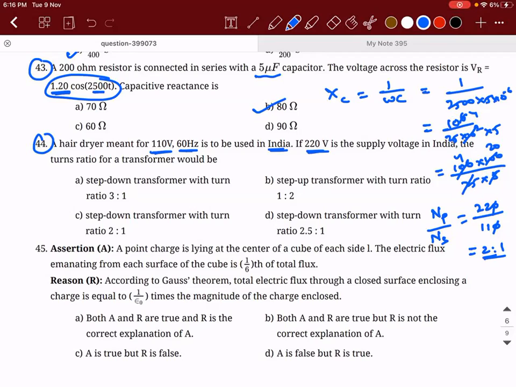One minute. You need to use a step down transformer. 3:1 illa, 1:2 and 2:1 are there. Yeah, you need to use a step down transformer with turn ratio of 2:2.